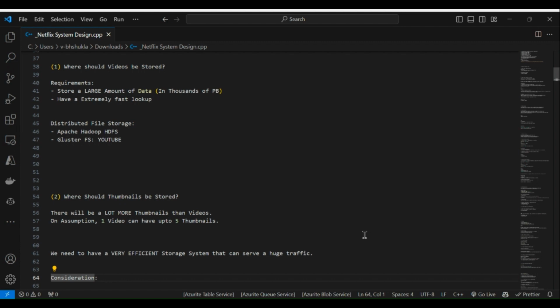For this large amount of data, we have to store data, and for that we are using distributed file storage. In this we have Apache Hadoop HDFS, and second, we have GlusterFS, which YouTube also uses.